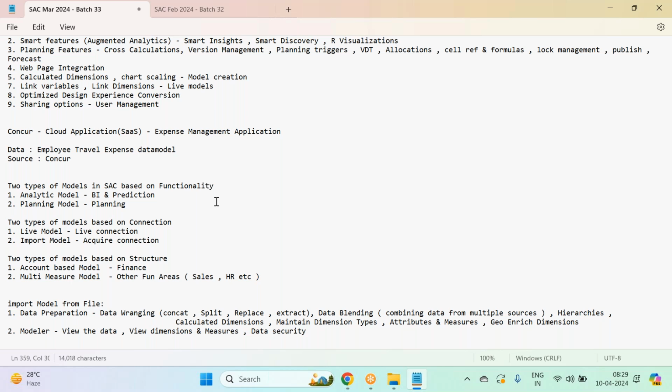One point, guys, is that I really don't have a Concur system, and there is no free version of Concur available. So I got the Concur data into a file, and from the file I'm loading the data. First I'll create some data models by taking data from files, and then I'll go to the system integrations. First I'll do it through file, and then I'll show how we take data from the systems.